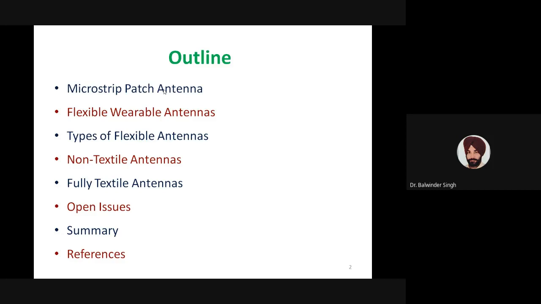In the end, the talk will be summarized with a list of references. If time permits, we'll see some of the full length papers from these references. I will try to keep time for visiting the full papers which I have included in the references.